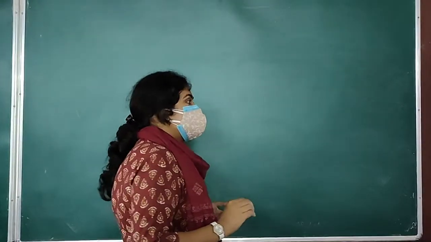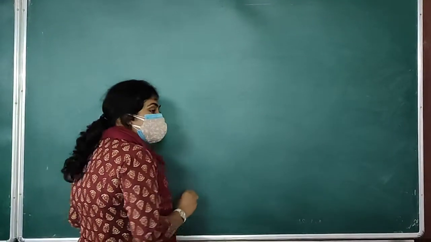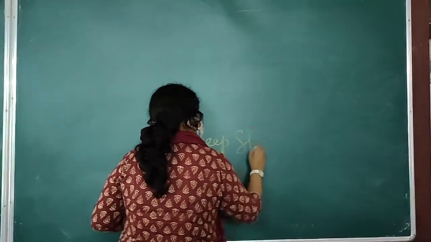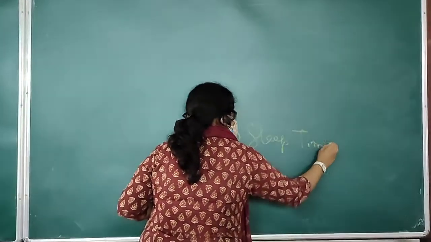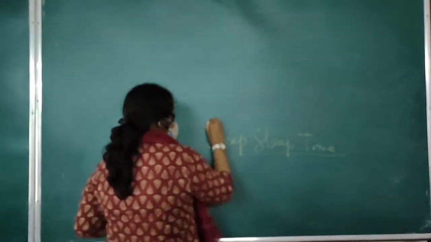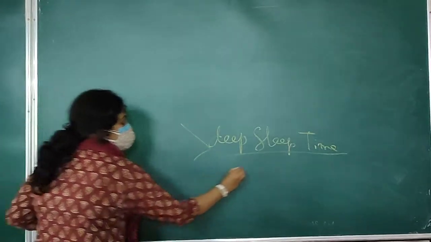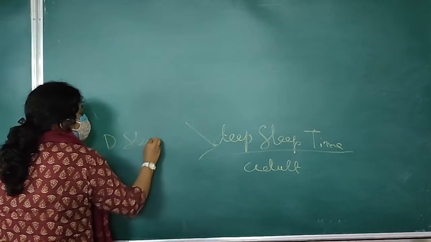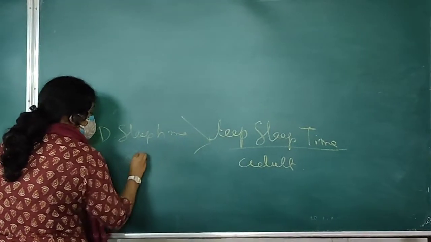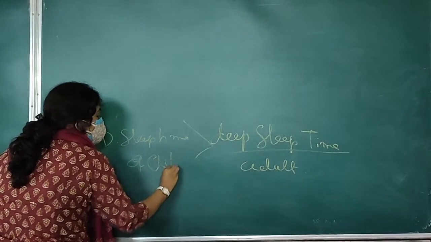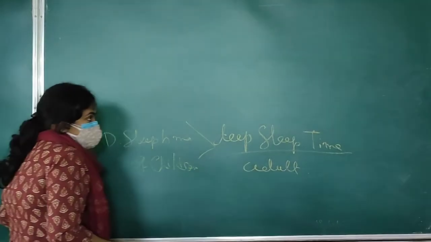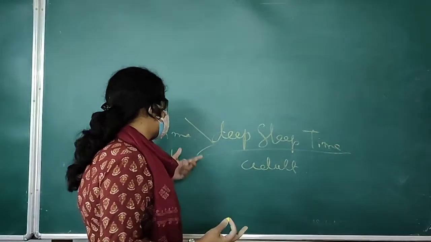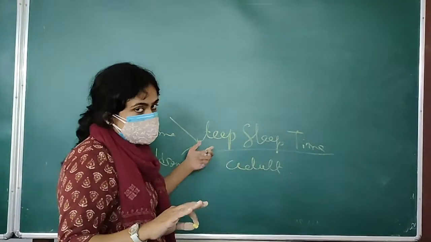Some researchers think that it is due to the fact that the deep sleep duration in an adult person is less in comparison with the deep sleep time of children. And as in children the deep sleep time is more and the growth hormone concentration rises during deep sleep, that is probably a cause. So the children show a better growth spurt than the adult.